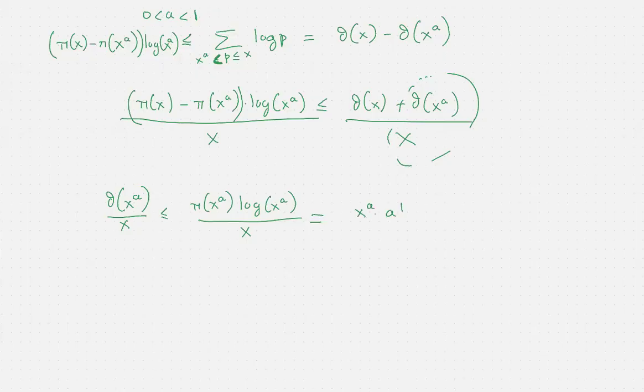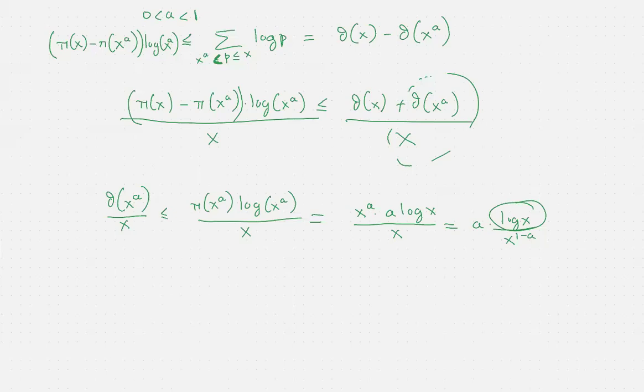And now you can see what is happening. This is the same as a times log x over x to the 1 minus a. And the logarithm increases slower than any positive power of x, and 1 minus a is certainly a positive number.